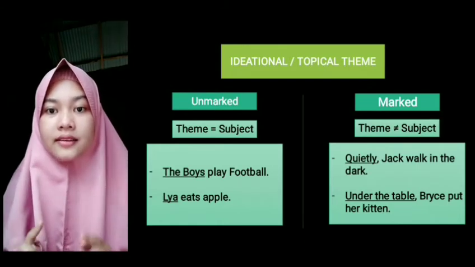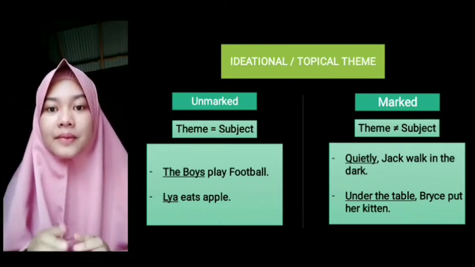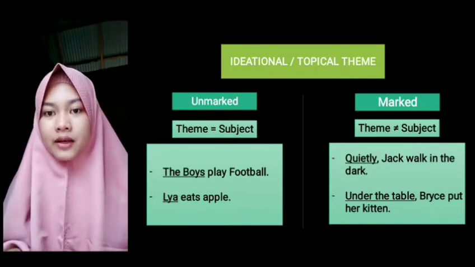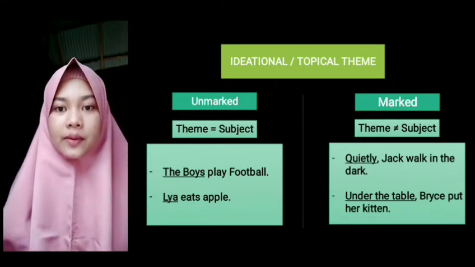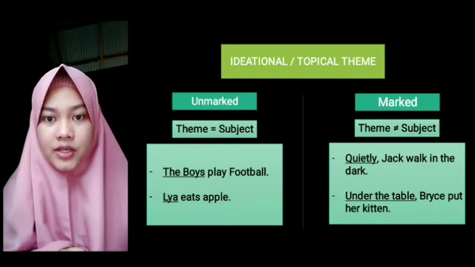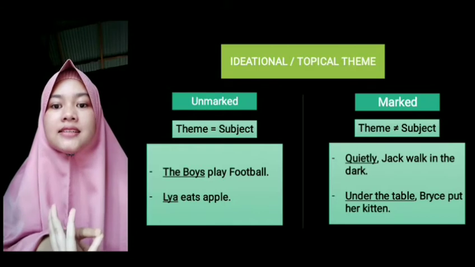For marked theme, you must remember the theme is not the subject. So the second example is: under the table, Bryce put her kitten. Under the table is the complement of the sentence. Bryce is the subject, put is the verb, and kitten is the object.